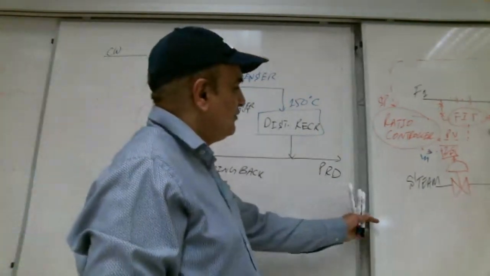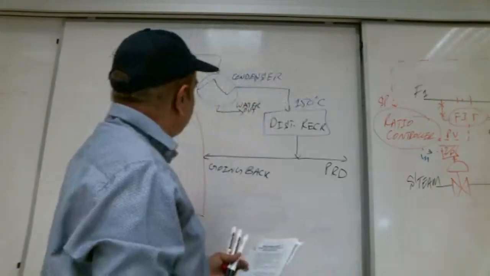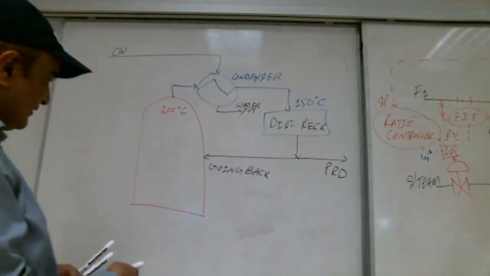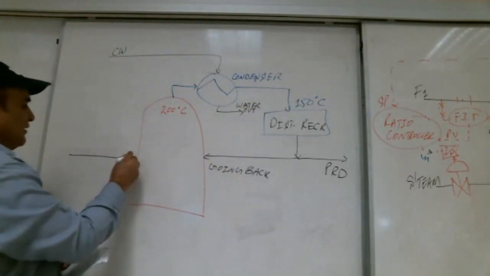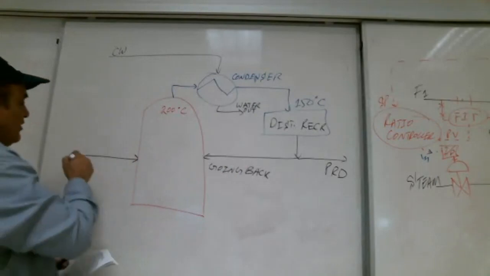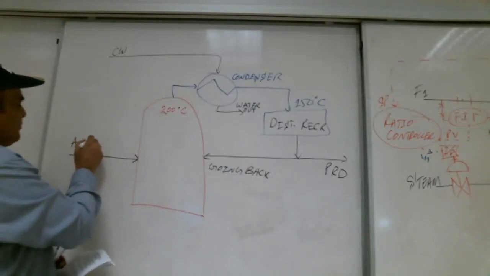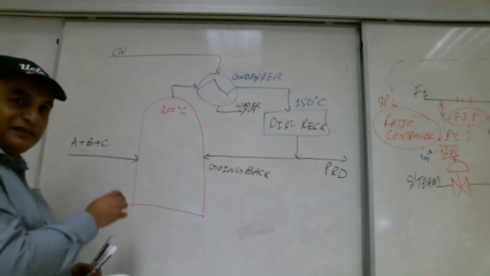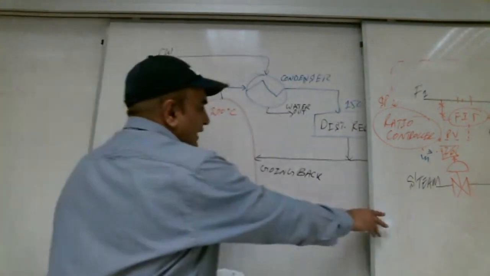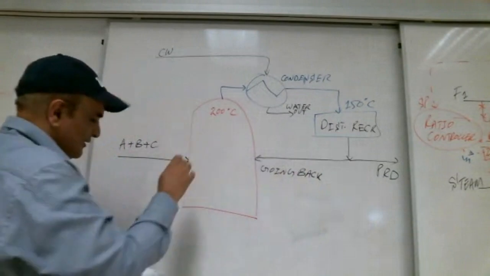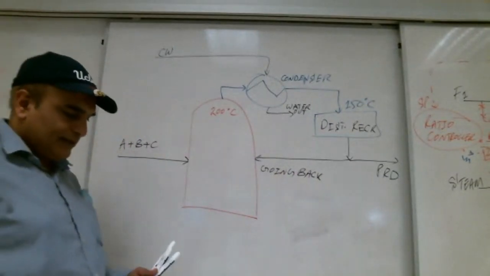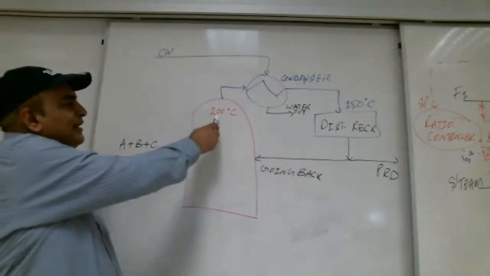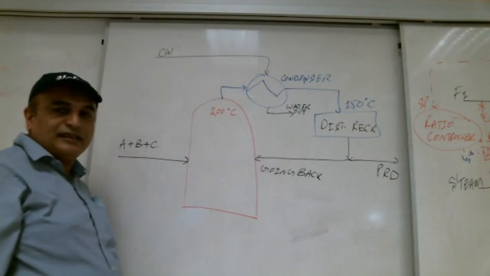You're welcome. Now, Shabab, what is going on? Feed is coming into this distillation column. Feed is A plus B plus C. Three things are mixed and coming in the distillation column. Here at the top, it has temperature 200 degrees centigrade.